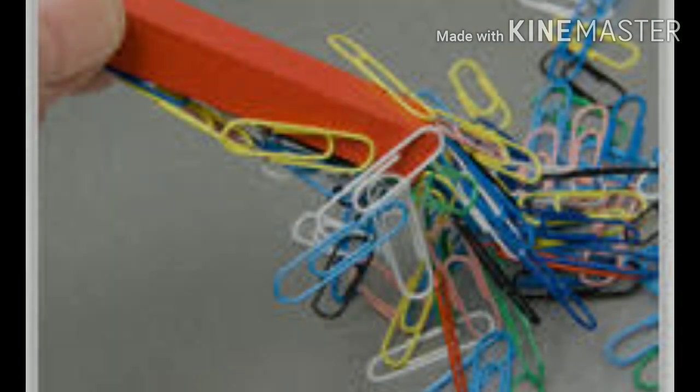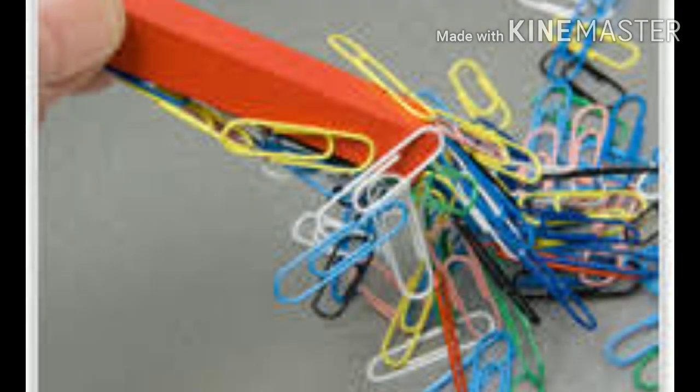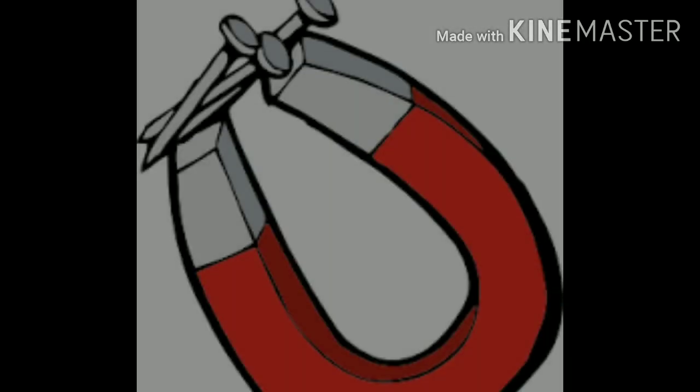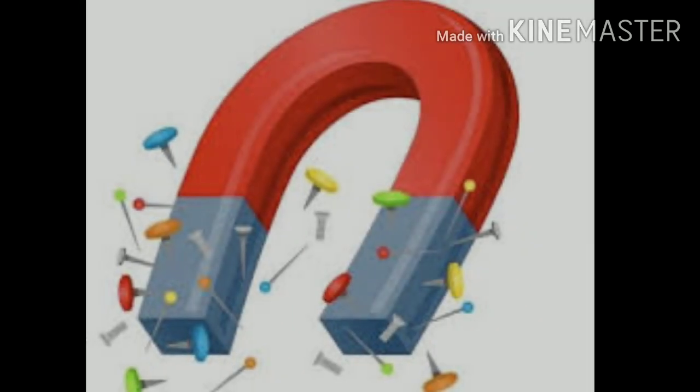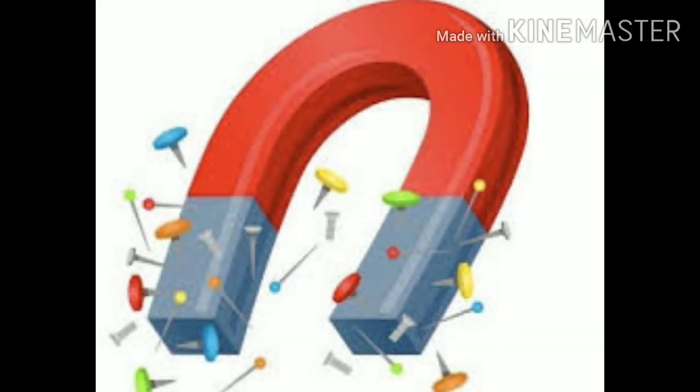Secondly, the magnetic force. The force that attracts things is called the magnetic force. You know well about the magnet. What will happen when we take the magnet near to the iron or pin? Immediately it attracts. So a magnet is a material that attracts things made up of iron.